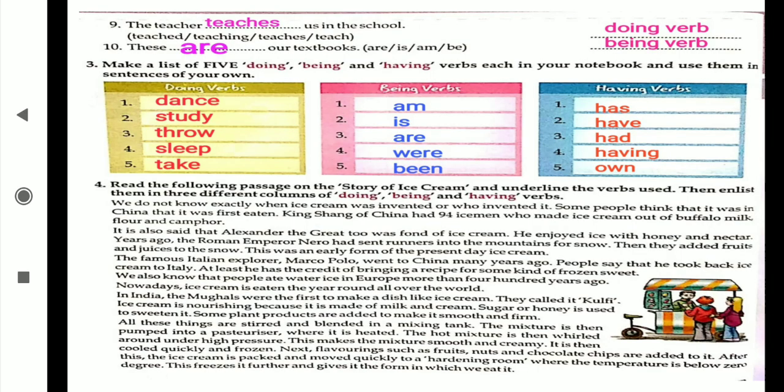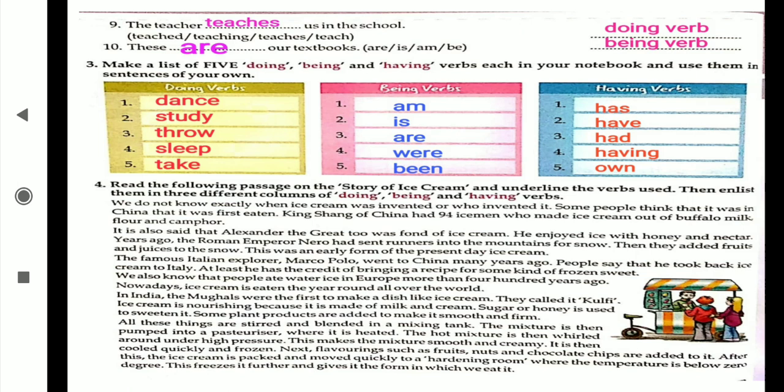Now, the teacher teaches us in the school. Teaches is the main verb, that's why it goes for the doing verb. These am, is, are go for the being verb. Now the third question: make a list of five doing, being or having verbs each in your notebook and use them in sentences. This is the homework for your notebook. The first question you will complete in the textbook. The second question also you will complete in the textbook.